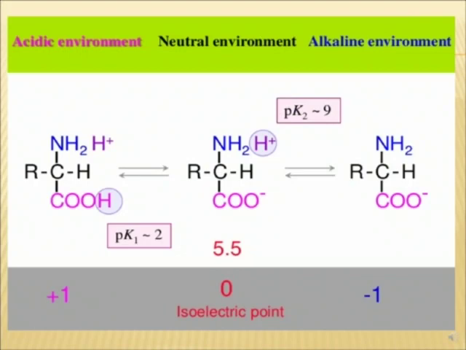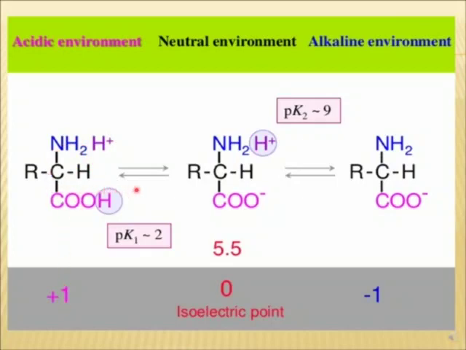How to understand? Say this is an amino acid, and when the pH is acidic, in the acidic environment, all the groups are protonated and the molecule has a net charge of +1.